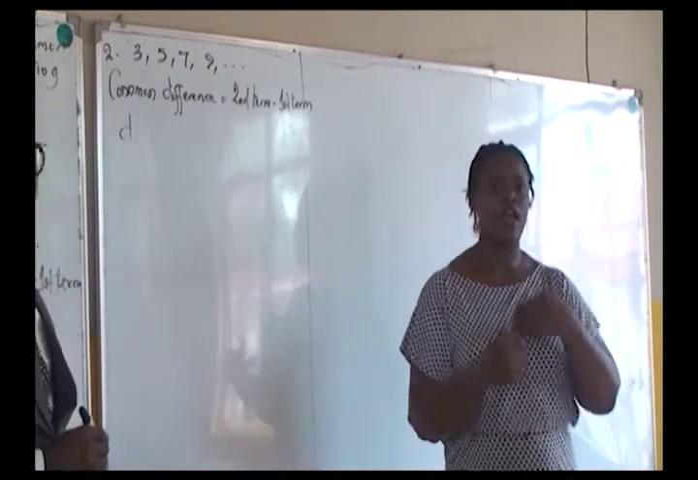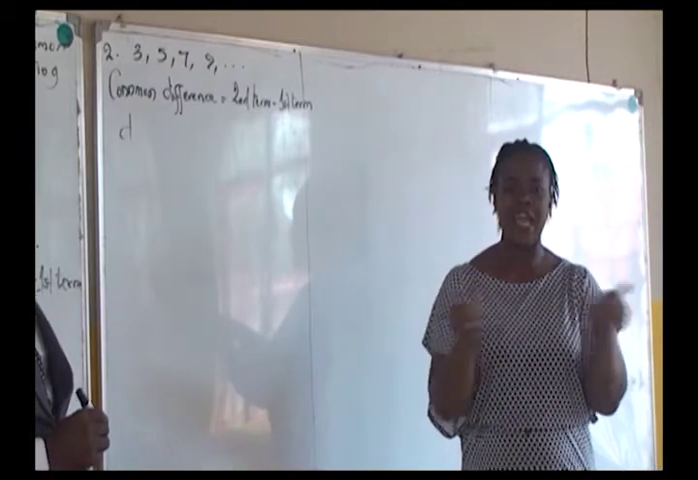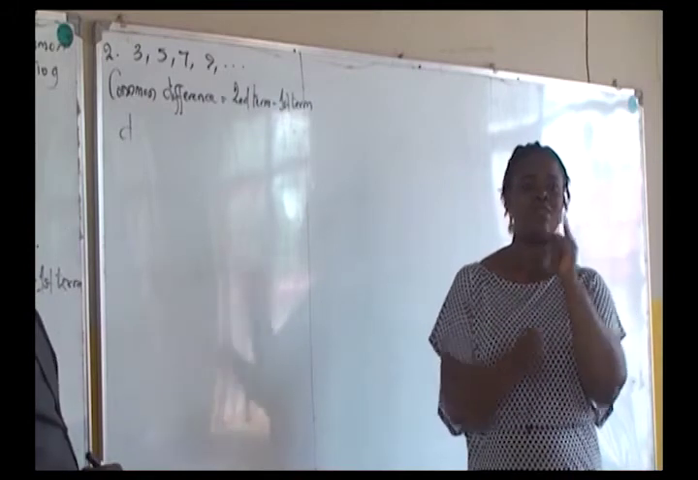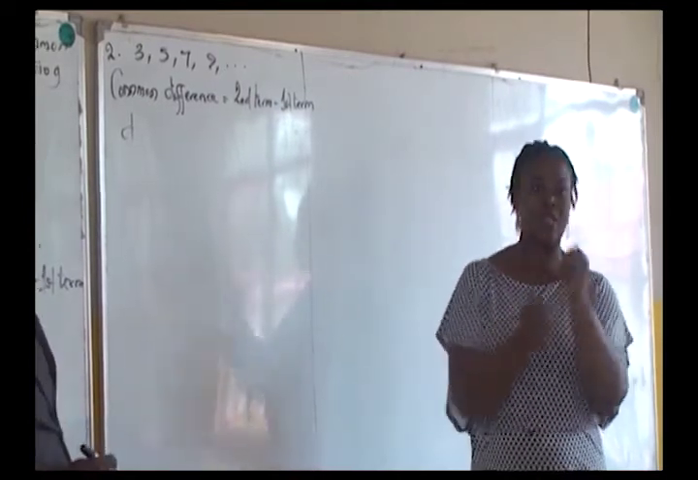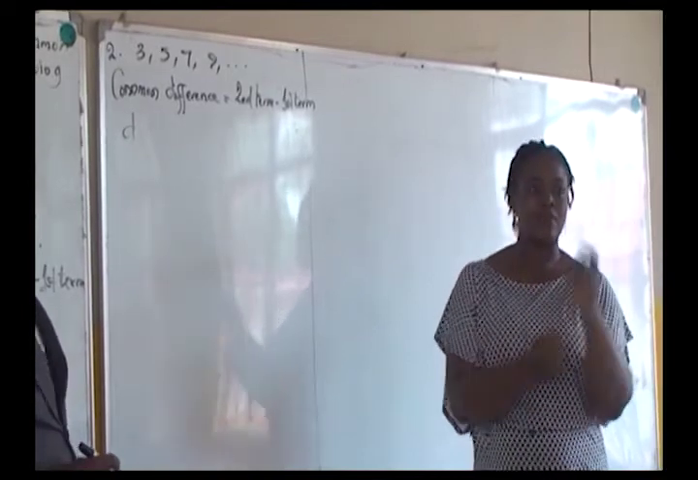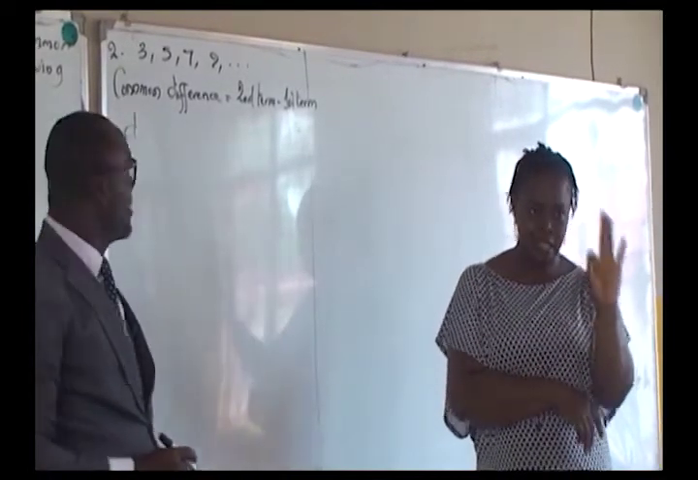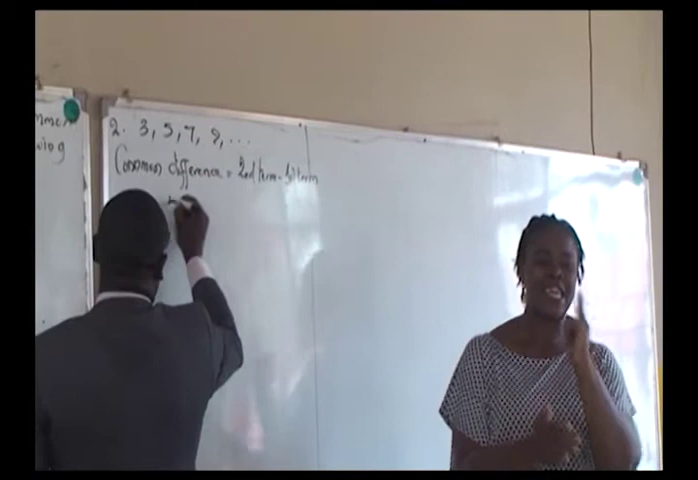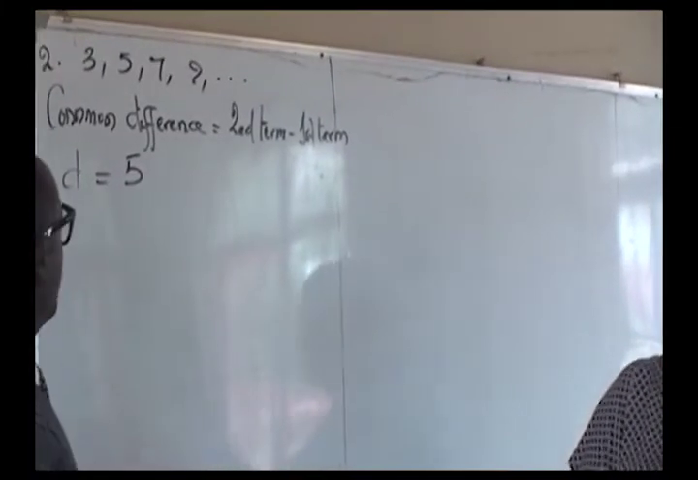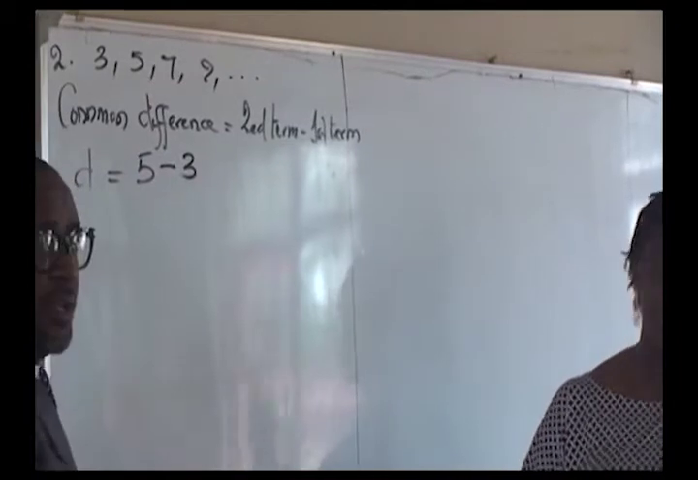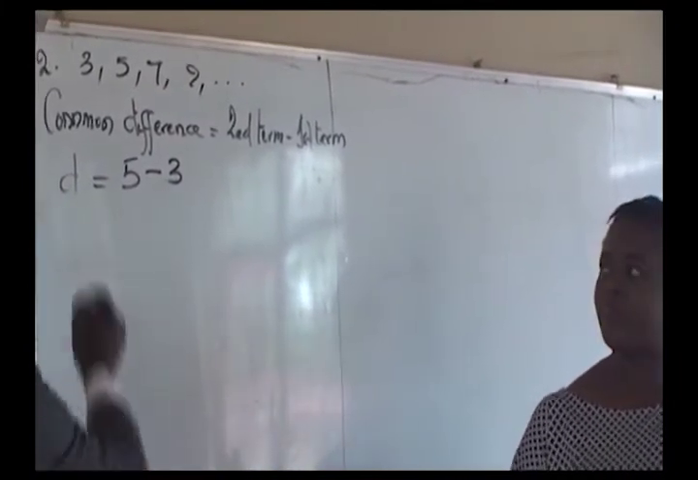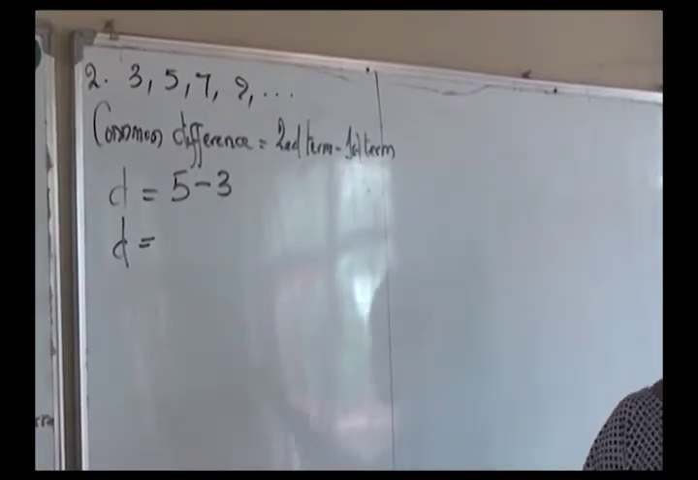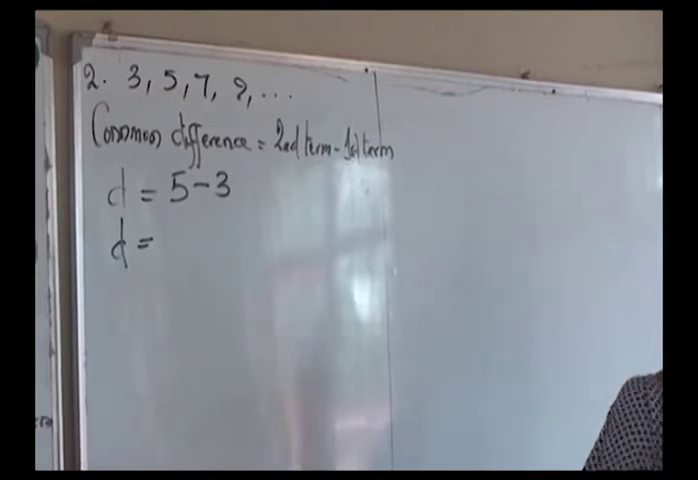We have the common difference as D. So the first term is 3, the second term is 5, the third term 7, the fourth term is 9. From the sequence, we observe that the second term here is 5. We have 5 minus 3. Then we have D, which is the common difference. 5 minus 3 will give us 2. We have 2.